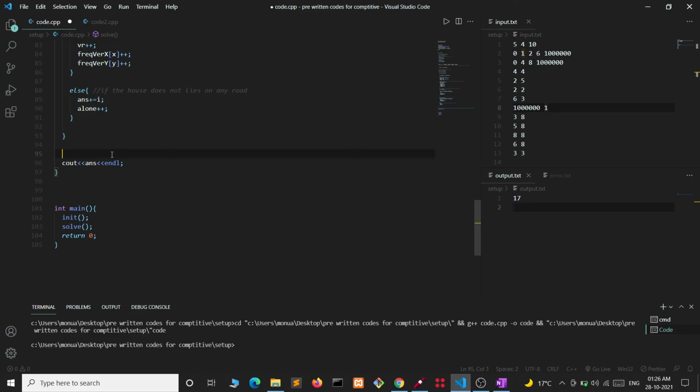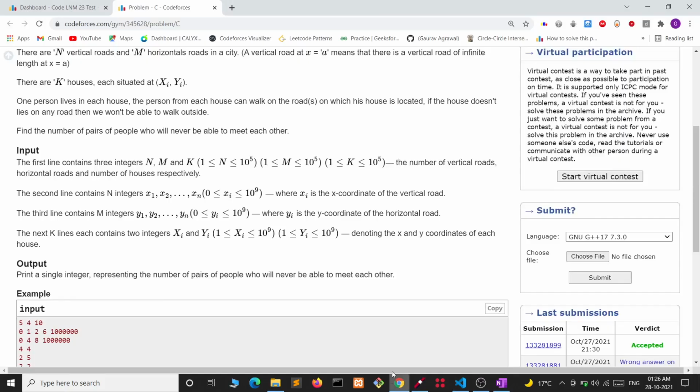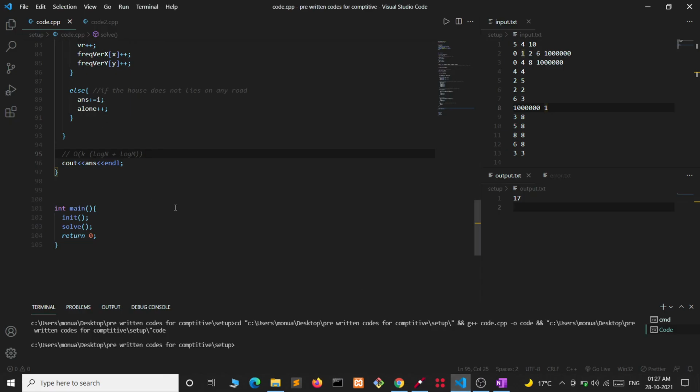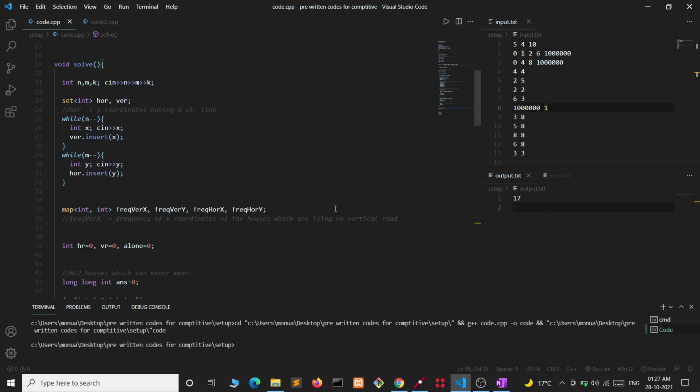So in total we are taking O(k (log n plus log m)), or some multiple of it, but it will obviously pass because the constraints are like this, 10 to the power 5 only. So that's all. Thanks for watching.